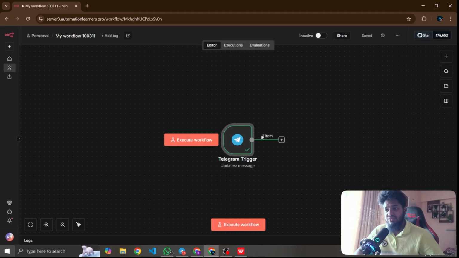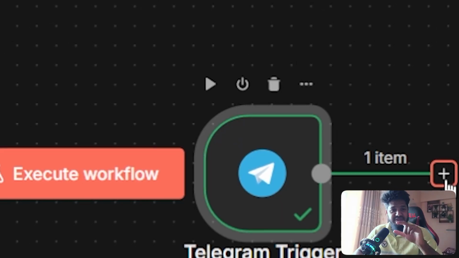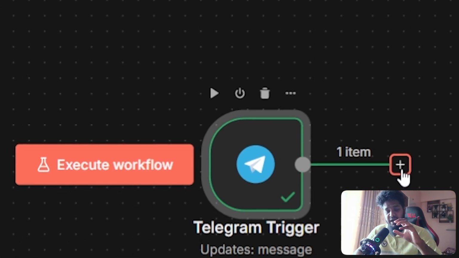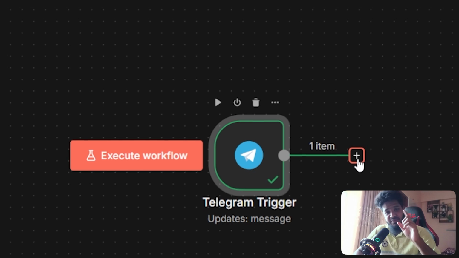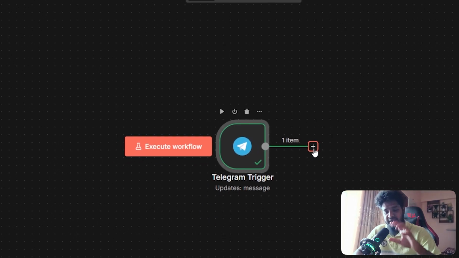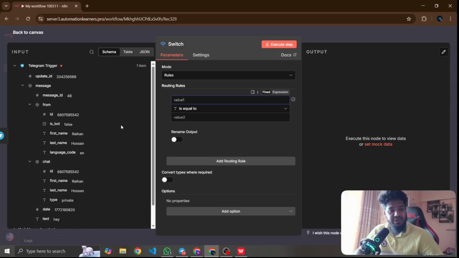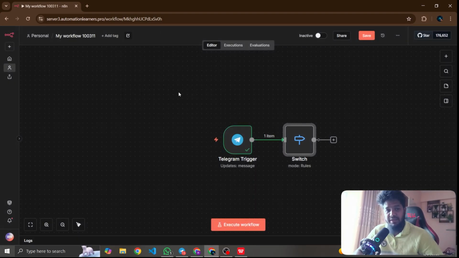And now I want to add a switch node. If you are the owner and you want to store or upload a PDF, and someone asks a question or query, then the AI agent will get knowledge from that database, from that PDF. So I want to add a switch node for when you upload a PDF, and then it will be stored in Pinecone, in the database.